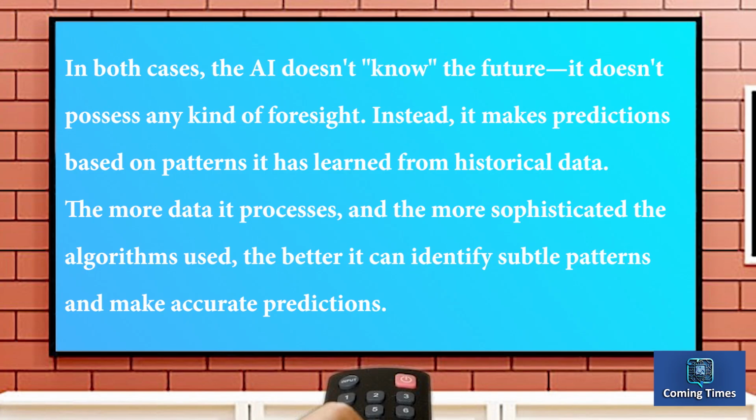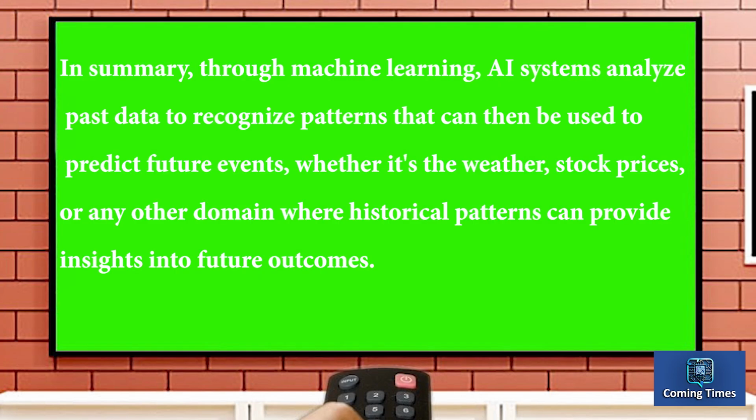In both cases, the AI doesn't know the future. It doesn't possess any kind of foresight. Instead, it makes predictions based on patterns it has learned from historical data. The more data it processes, and the more sophisticated the algorithms used, the better it can identify subtle patterns and make accurate predictions. In summary, through machine learning, AI systems analyze past data to recognize patterns that can then be used to predict future events, whether it's the weather, stock prices, or any other domain where historical patterns can provide insights into future outcomes.